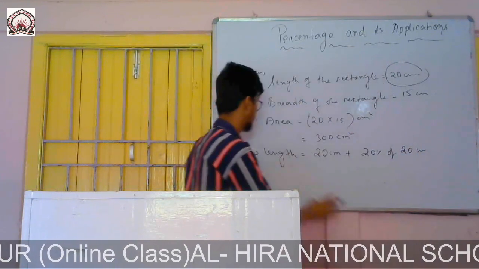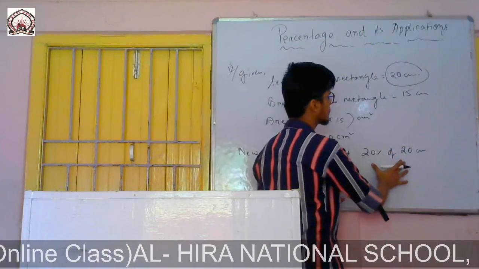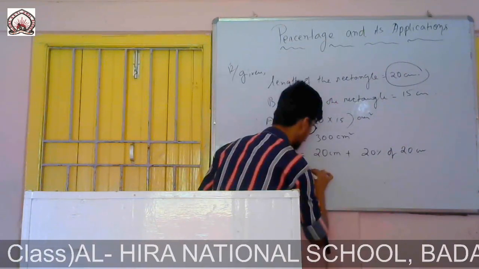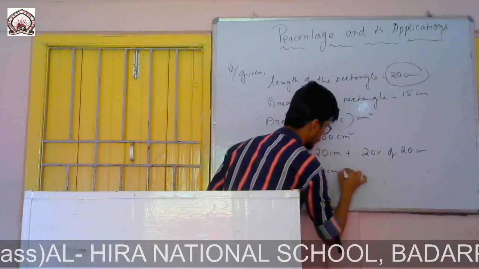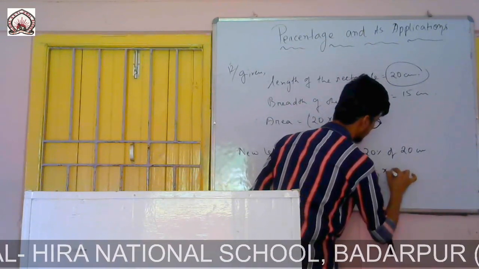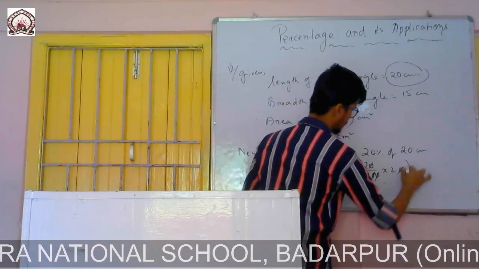That means 20% of 20 centimeter. Again I am saying, you listen. New length will be original length plus 20% of the original length. So if I simply solve this one, 20% means 20 by 100 into 20. So 1 0 1 0 and another 0 cancel.